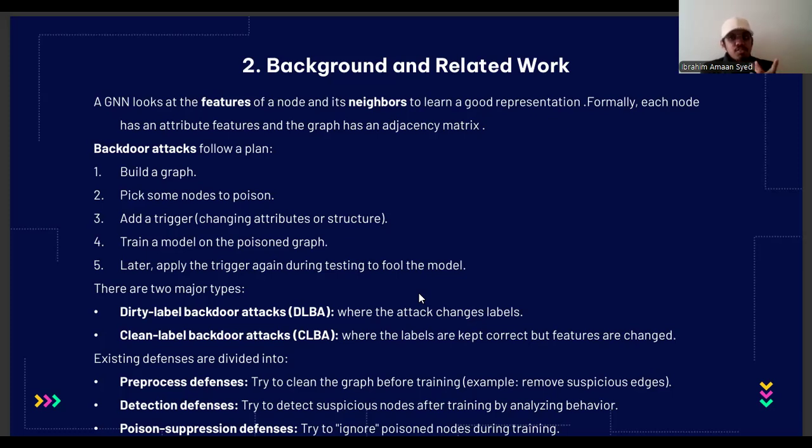The second line of defense is called detection-based defenses. After training the model, the defenders analyze the node behaviors to find anomalies that might suggest a backdoor. The third strategy is poison suppression during training. They smoothen the labels or lessen the influence of the poison nodes by assuming that it's just noise. It often leads to a little bit of performance drop, because they're basically too cautious.